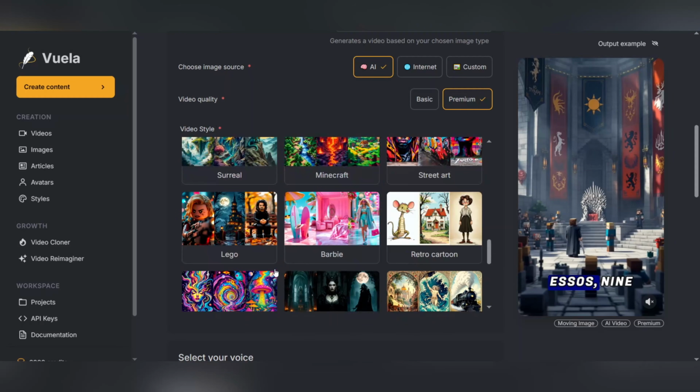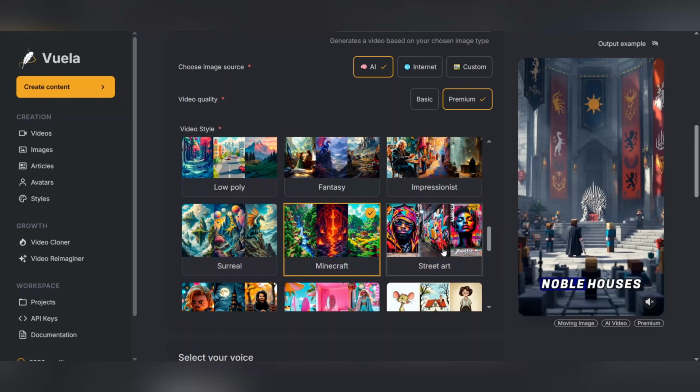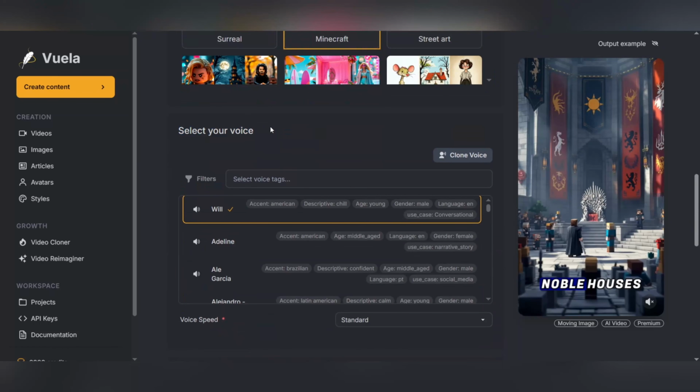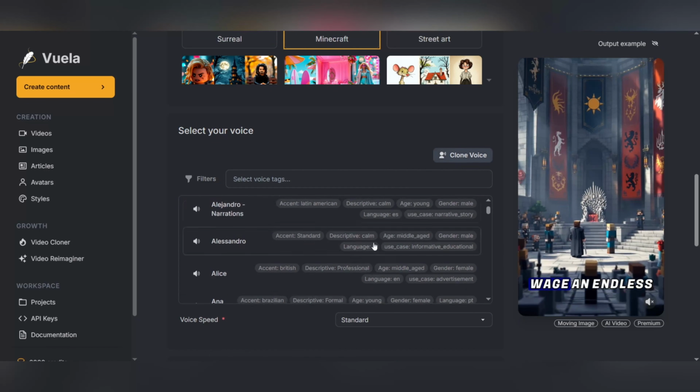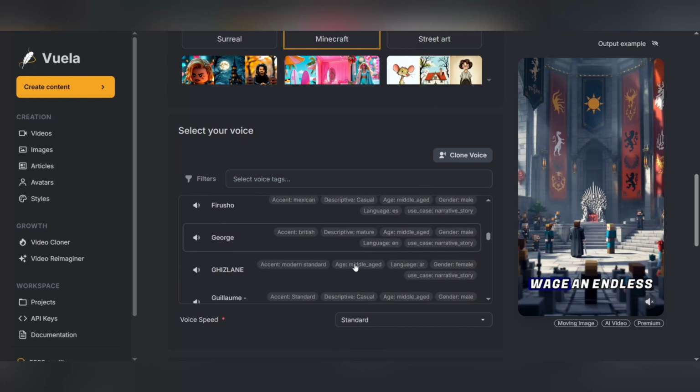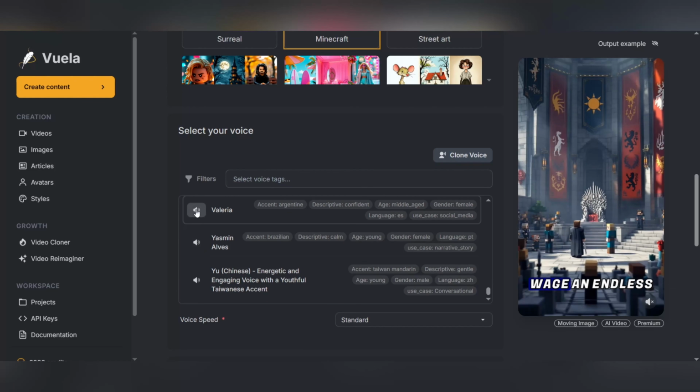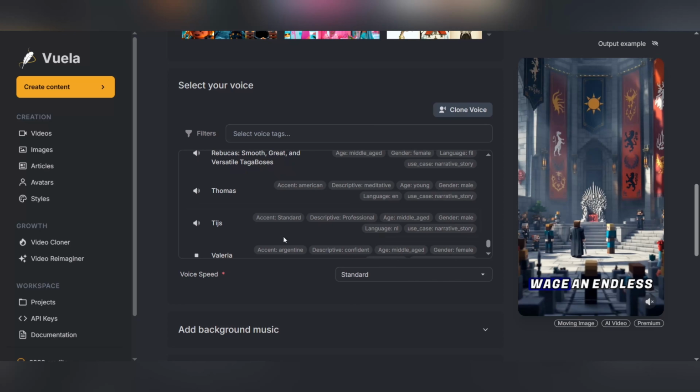After selecting the image source, you need to determine the video quality in the Video Quality section. Then, in the Select Your Voice section, you select a narration or speaker's voice. Interestingly, you can even change the speed of the sound through voice speed to make it more in line with the rhythm of the video.